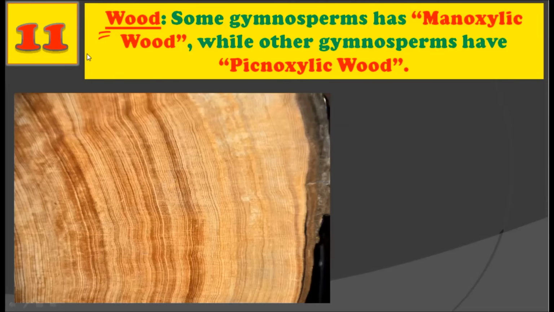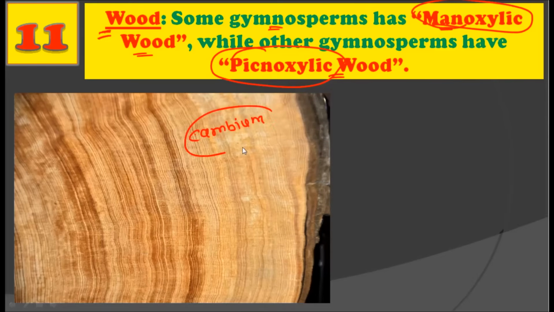All right. Now, let's talk about the wood of the gymnosperm. Now, some gymnosperms have a manoxylic wood, while other gymnosperms have a pycnoxylic wood. Now, there are two types of wood found in gymnosperms. First is the manoxylic wood, and second is the pycnoxylic wood. These are differentiated depending upon how the cambium works. In manoxylic wood, the cambium activity is short-lived, while in a pycnoxylic wood, it is long-lived.